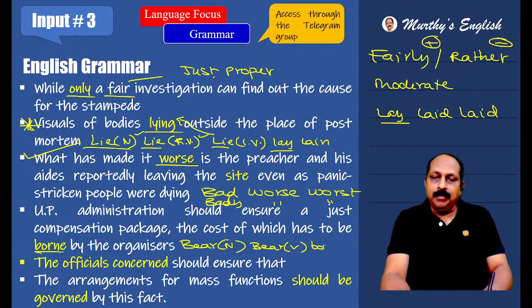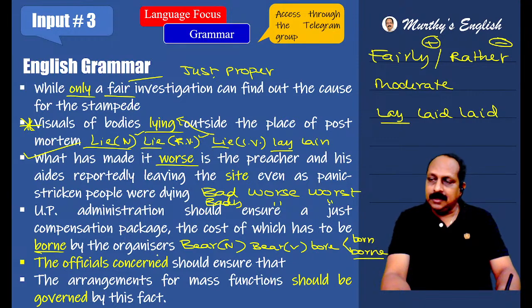And the past form in this context is bore. But the past participle is born and borne. Borne means to carry. Borne by the organizers. They may give a sentence like this in the exam and they may change the spelling. They may give born, which is not correct. It has to be borne.